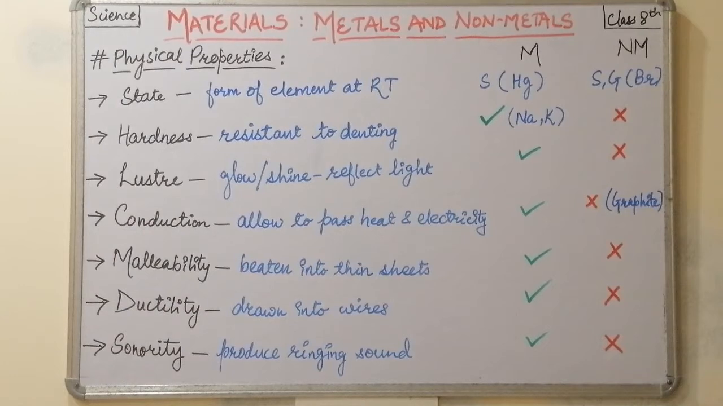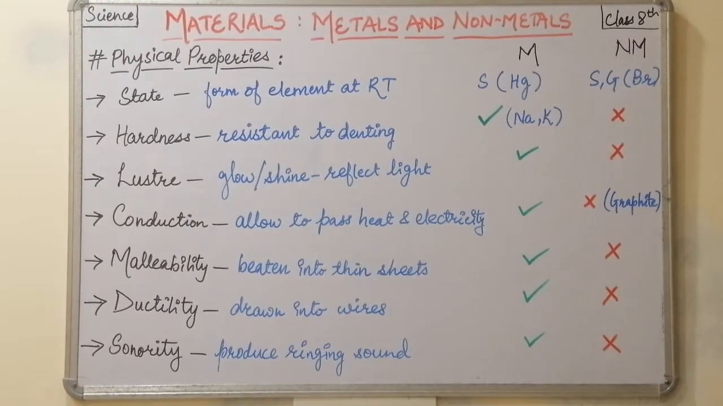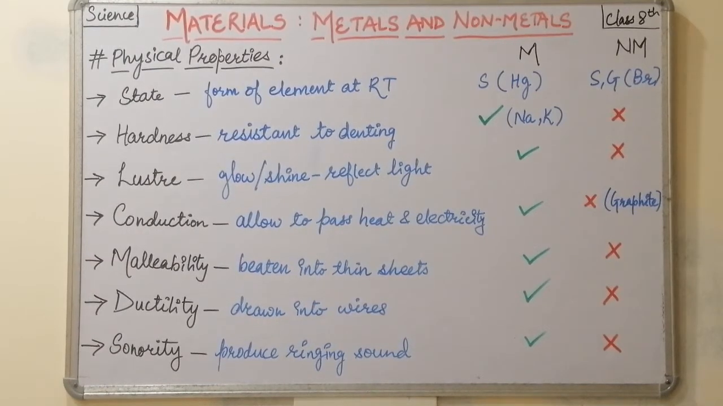Okay, so these elements are divided into two parts. Actually it is three parts: metals, non-metals and metalloids, on the basis of their properties. So first of all we will learn about the physical properties of metals and non-metals. In this class 8 we are only concerned about metals and non-metals and not about the intermediate of these two, that is metalloids.